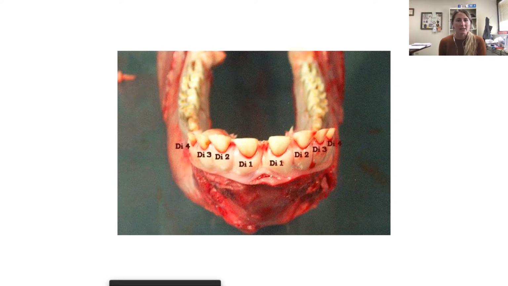So looking at some different teeth, we have those incisors, we have deciduous 1s, deciduous 2s, deciduous 3s. So those are the front incisors. We number them based on the pair. So the first two are 1, next are 2s and 3s. So these are all young baby teeth that you're seeing right now. We know that because there's plenty of space between each tooth. They're smaller teeth. If you were to handle them, they'll probably be pretty loose in the gum.